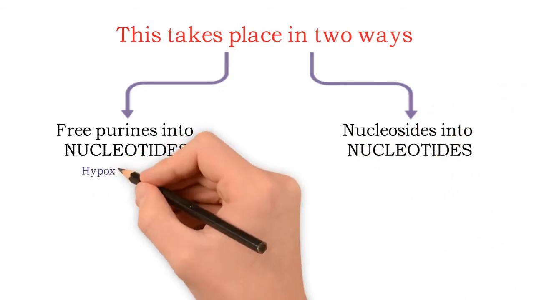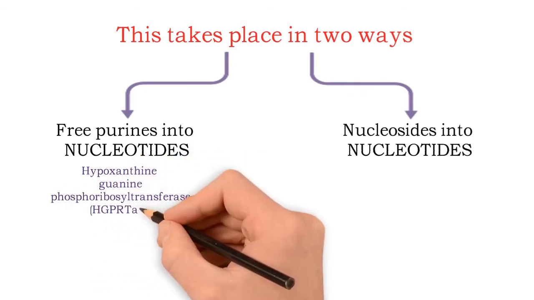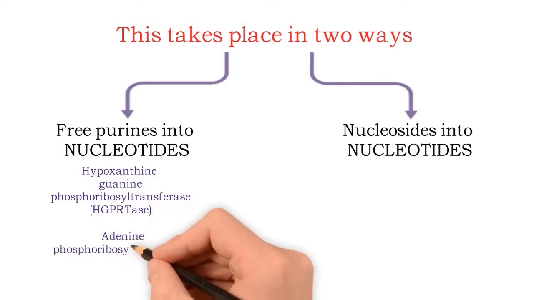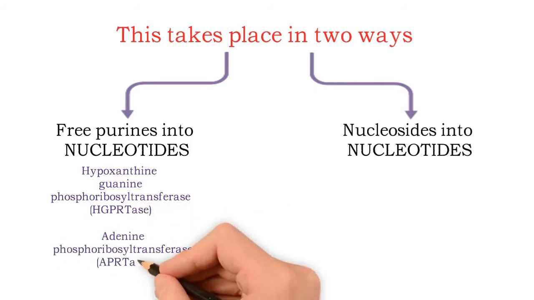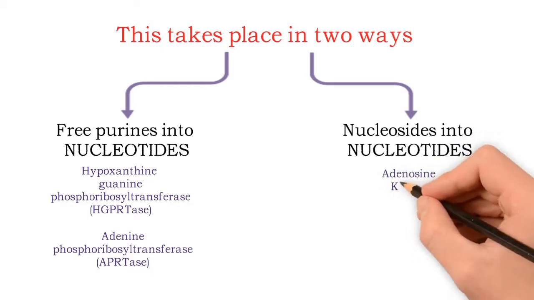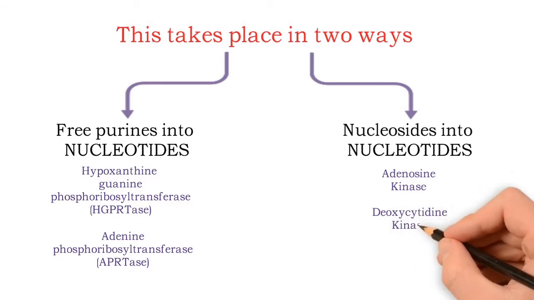The first one includes the enzymes hypoxanthine guanine phosphoribosyl transferase, also called HGPRTase, and adenine phosphoribosyl transferase, called APRTase. The second one includes adenosine kinase and deoxycytidine kinase.